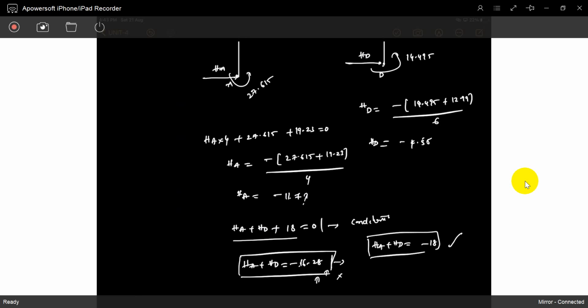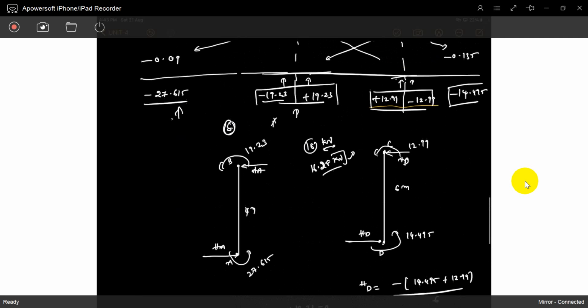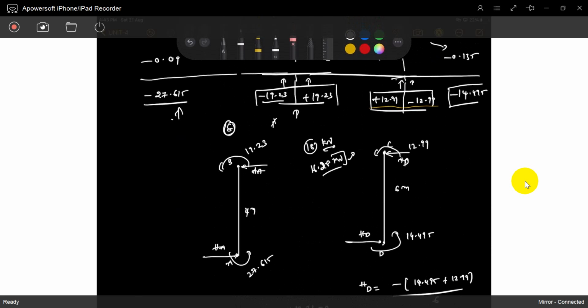So the sway force is exactly equal to 18, not 16.28. So we need the moments for 18, not 16.28. So what will we do? Now we can write down one line.